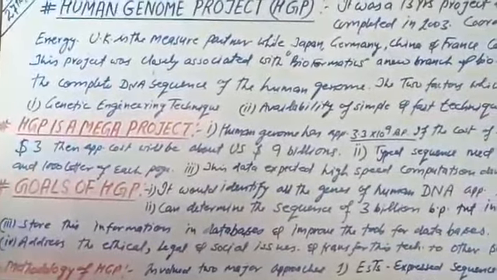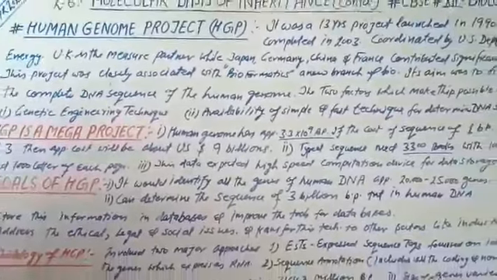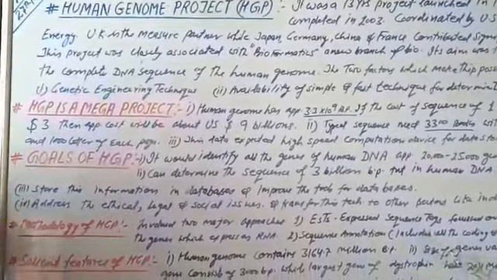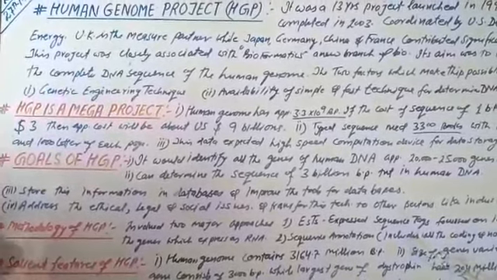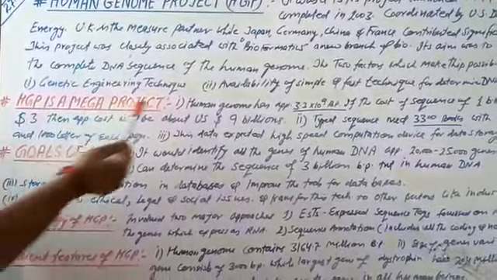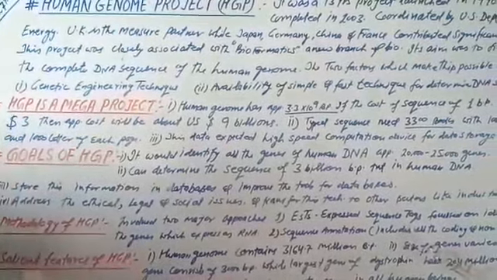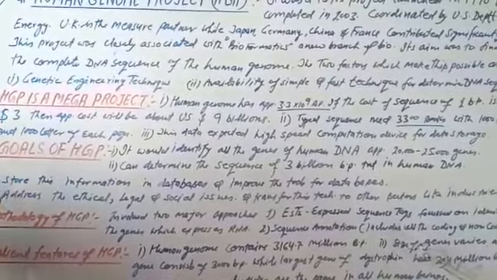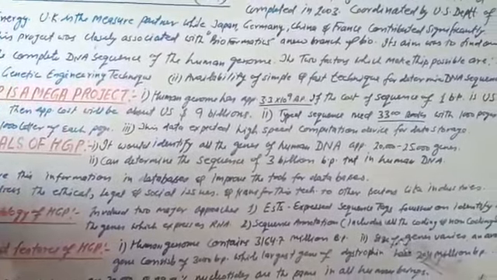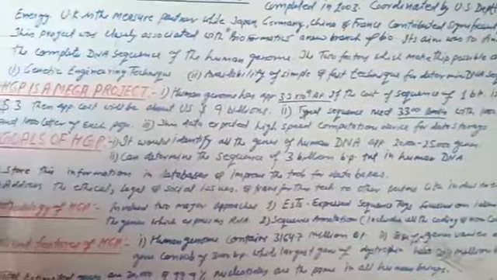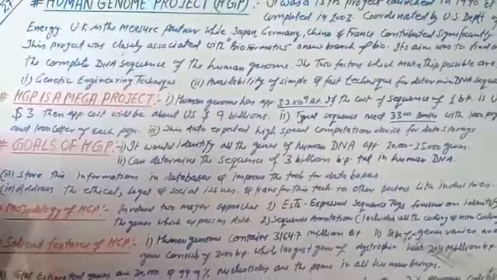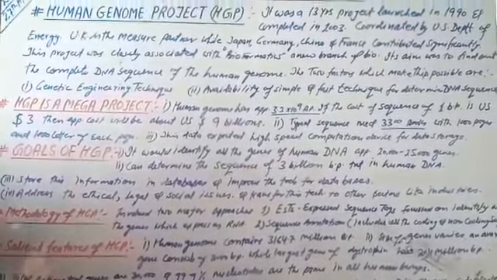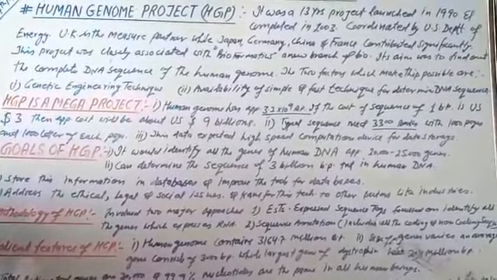Now, HGP is a mega project. This is a very important topic. Why is the HGP so called a mega project? The answer is that the human genome has approximately 3.3 × 10^9 base pairs. If the cost of sequencing one base pair is $3, then the approximate cost will be about $9 billion.